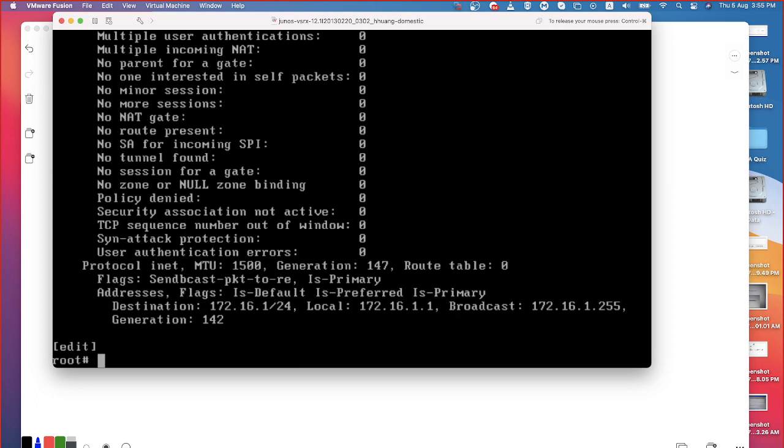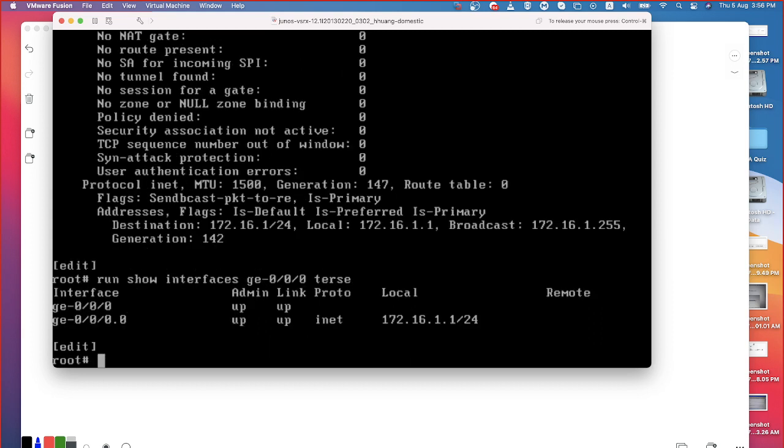So it purely depends on what you are troubleshooting and what information you are looking for. Based on that, you may need to choose a keyword which will fetch that information and show it to you. But if I simply say terse, very limited information you will get. See what I have? That's like show ip interface brief. What is the interface we were talking about? ge-0/0/0. How many logical units have been created? Only one. Of course, that has an IP address of 172.16.1.1.